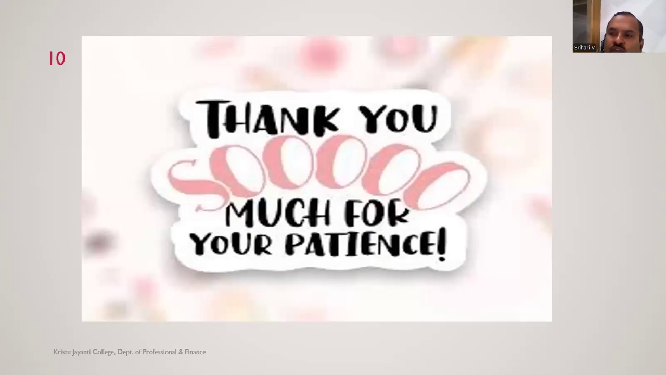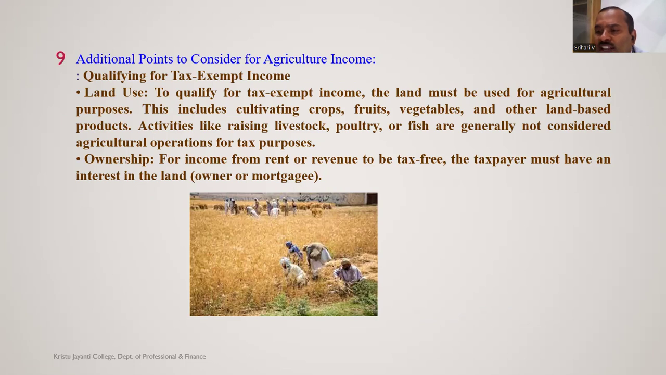Okay. Till now we have discussed, let me summarize what are the things that we discussed. We discussed the meaning of agricultural income, the meaning of non-agricultural income, business income, which are the examples of agricultural income, which are the examples of non-agricultural income. Then what are the conditions or additional points to be considered for agricultural income? Then how do you calculate income tax for agricultural income? It is purely exempt. All these things we discussed.